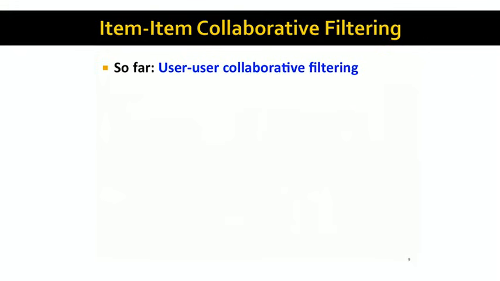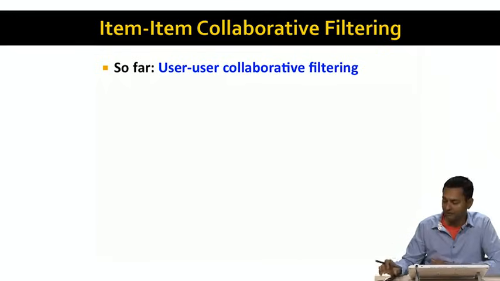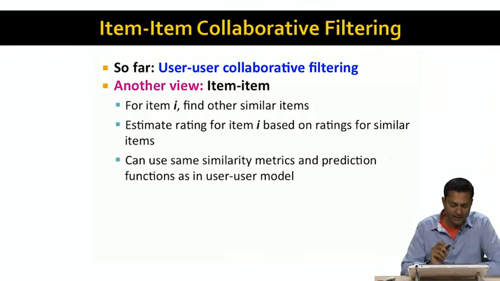Now, the technique that we've used so far is called user-to-user collaborative filtering, because given a user, we try to find other users that are similar to that user and use the ratings of those users to predict the ratings of the user that we started out with. A dual approach to user-to-user collaborative filtering is item-to-item collaborative filtering. The basic idea is simple. Instead of starting out with a user and finding similar users, we're going to start out with an item I and find similar items to item I. And then we're going to estimate the rating for item I based on the ratings for other similar items.